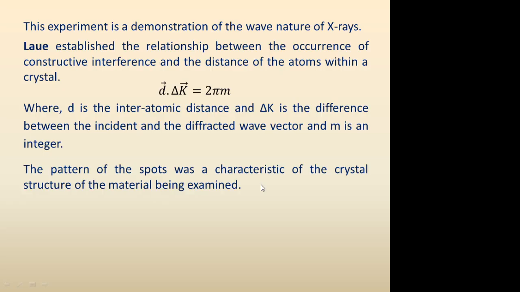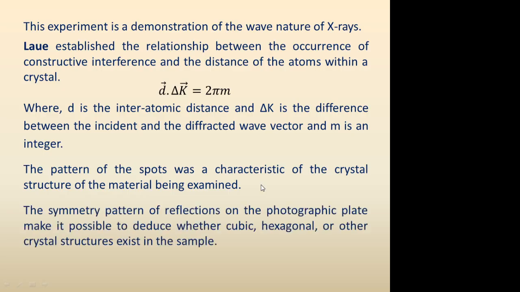So just by knowing the type of the pattern obtained, we can predict what type of crystal structure the material has. The symmetry pattern of reflections on the photographic plate makes it possible to deduce whether it is a cubic structure, hexagonal or another type of crystal structure existing in the sample. But it will only tell the type of the pattern, and mathematically it is very tedious to extract the values of the lattice constant, which means the actual distance between the atoms in different directions.